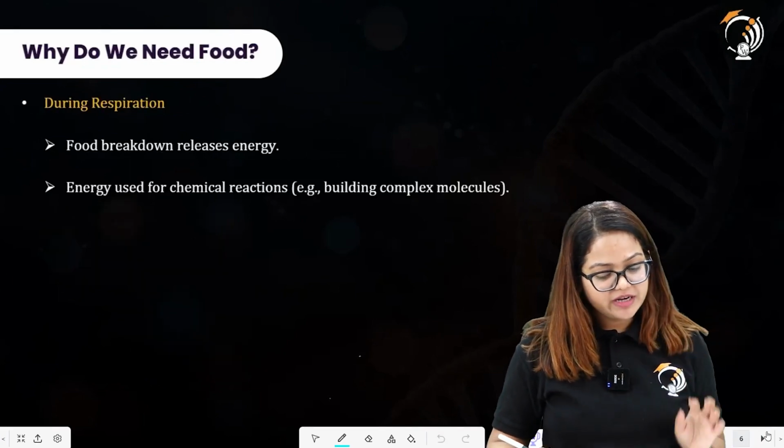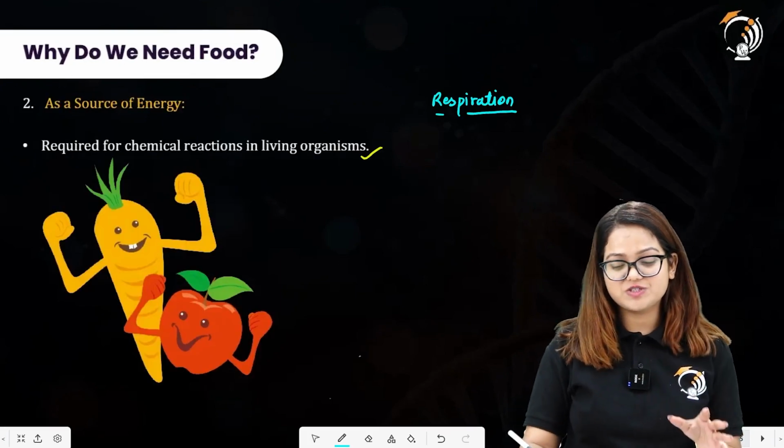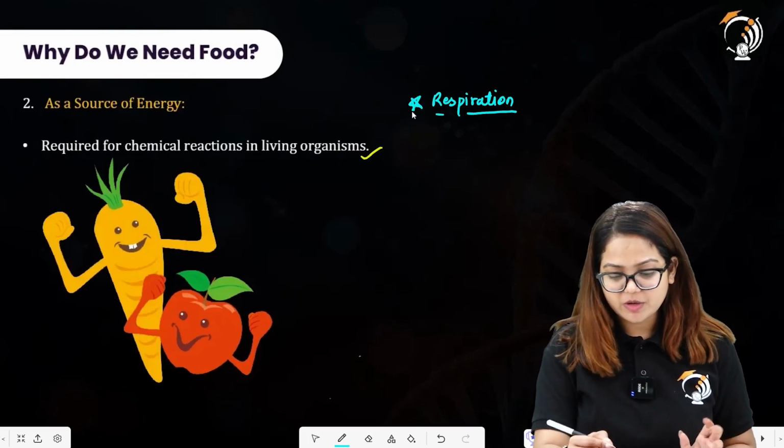Then during respiration, what happens actually? Since we have already written here that respiration is the process, let me write a statement about that also.